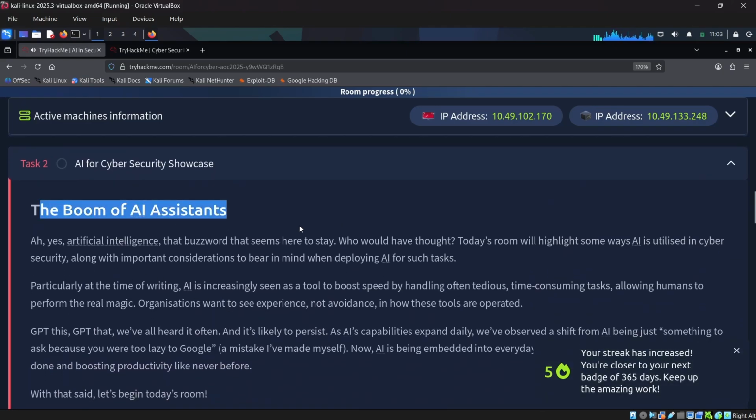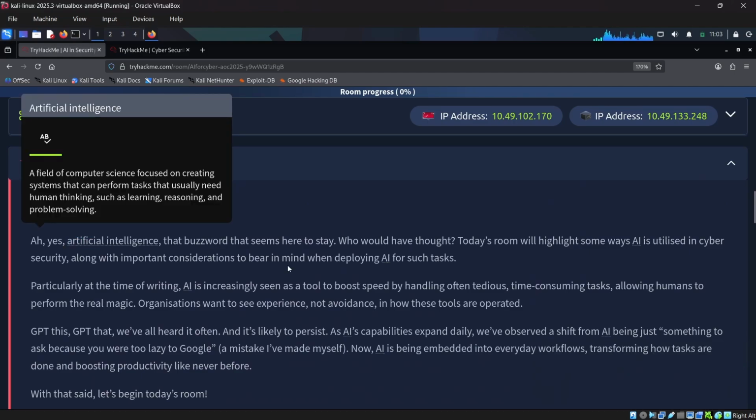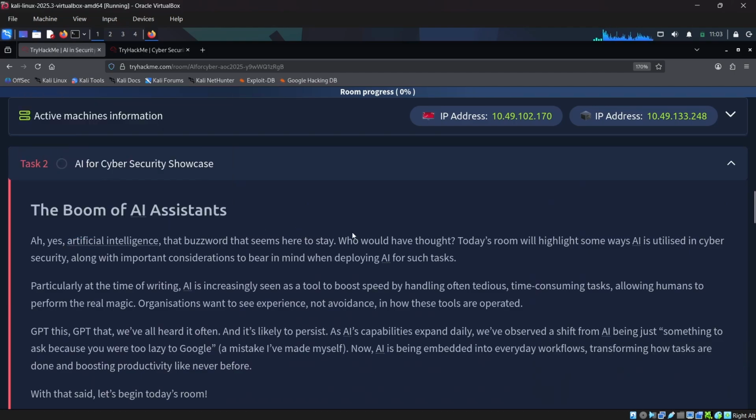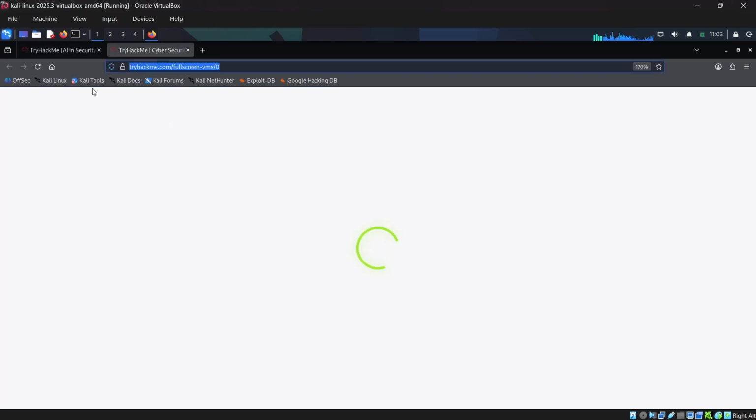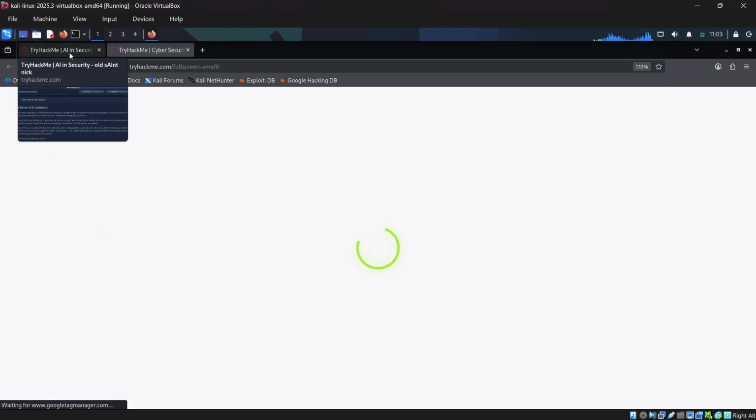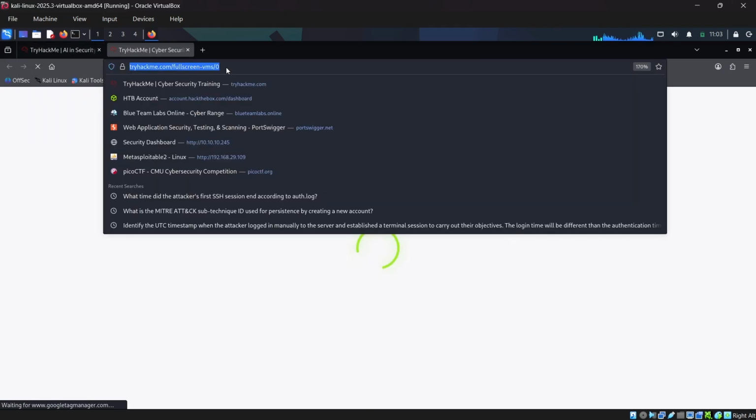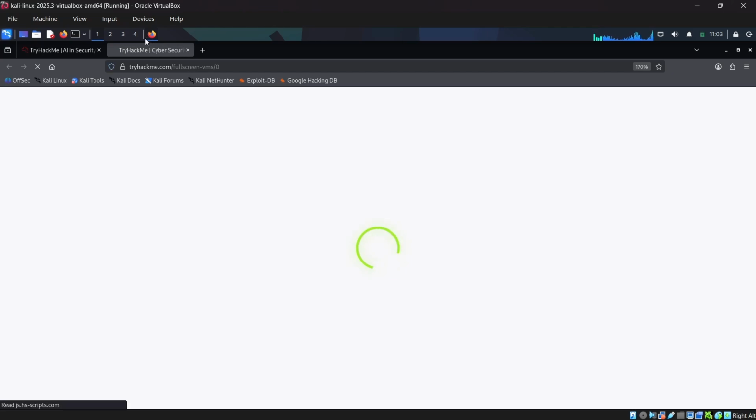Now, the boom of AI assistance. Yes, artificial intelligence, that buzzword that seems here to stay. Who would have thought? Today's room will highlight some ways AI is utilized in cybersecurity, along with the important considerations to bear in mind when deploying AI for such tasks. So, let's begin without reading too much. Some people hate reading a lot of things. Instead, they need to understand the concepts. I don't know, this is taking time.